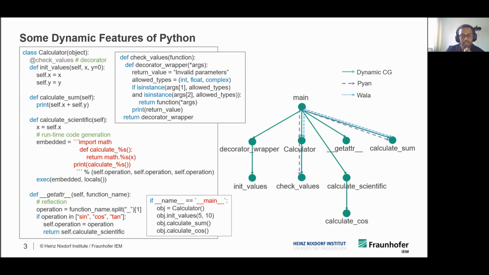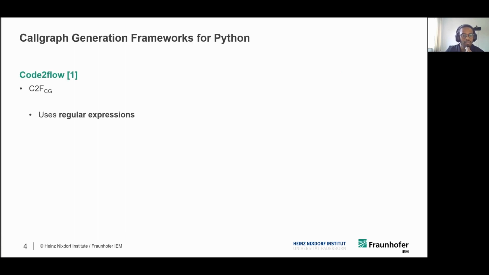We have taken such dynamic features into account in evaluating the static call graph algorithms that are available for Python. In total, we have evaluated 3 open source static call graph frameworks. The first one is Code2flow, and it uses regular expressions to generate a static call graph. To be precise, it uses 2 regular expressions, one to identify call sites and the other one to identify call targets.